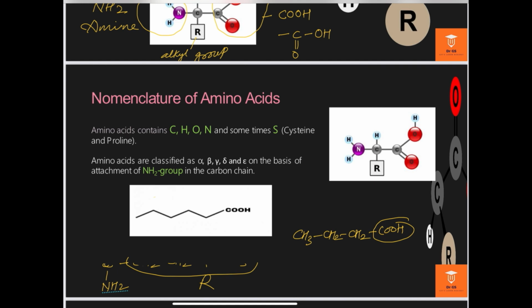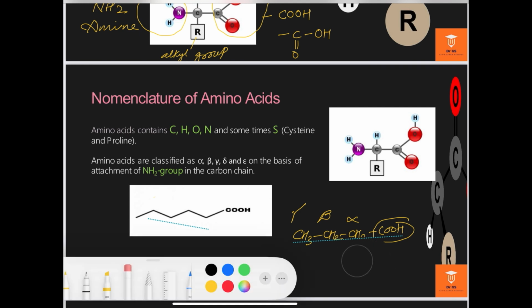Just near the functional group, the first carbon is called the alpha carbon, next to the alpha carbon is the beta carbon, and next to the beta carbon is the gamma carbon. Similarly, if the amine group is attached with the alpha carbon, such an amino acid is called an alpha amino acid.